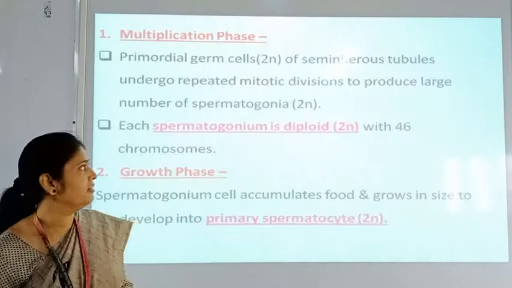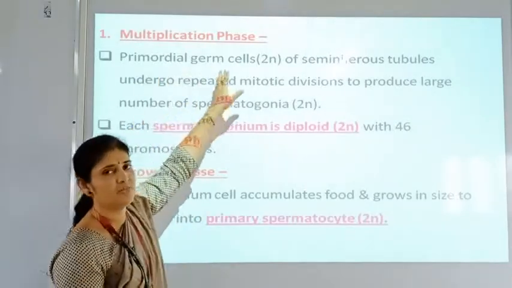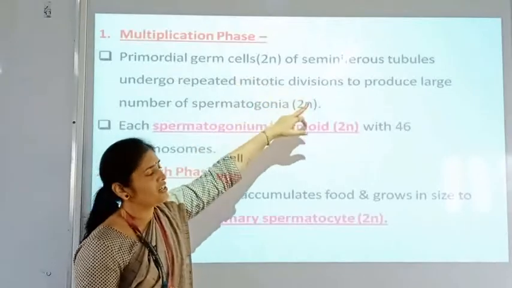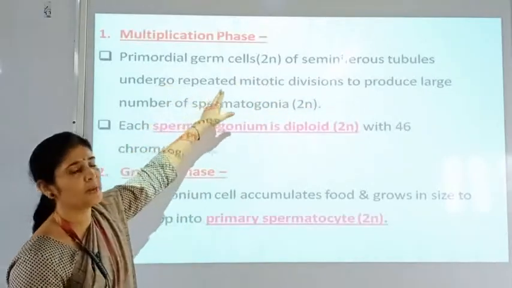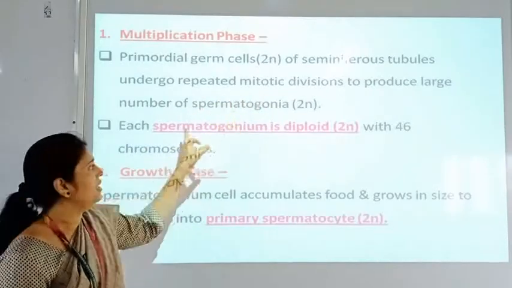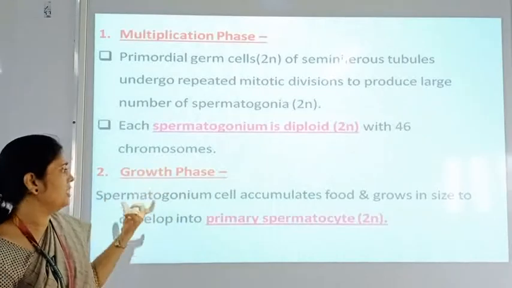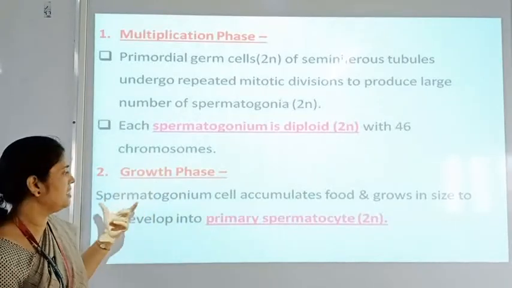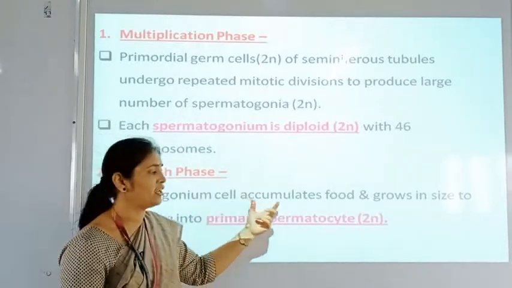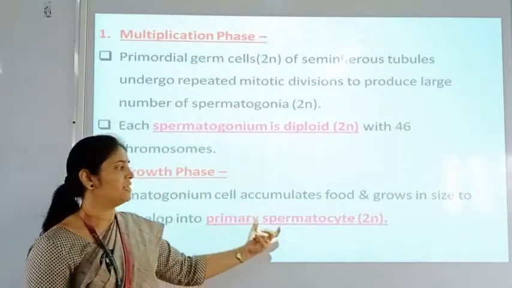So here the first phase is the multiplication phase. Primordial germ cells of seminiferous tubules undergo repeated mitotic division to produce a large number of spermatogonia. Each spermatogonium is diploid with 46 chromosomes. The second phase is the growth phase. Here the spermatogonium cell accumulates food and grows in size to form a primary spermatocyte.